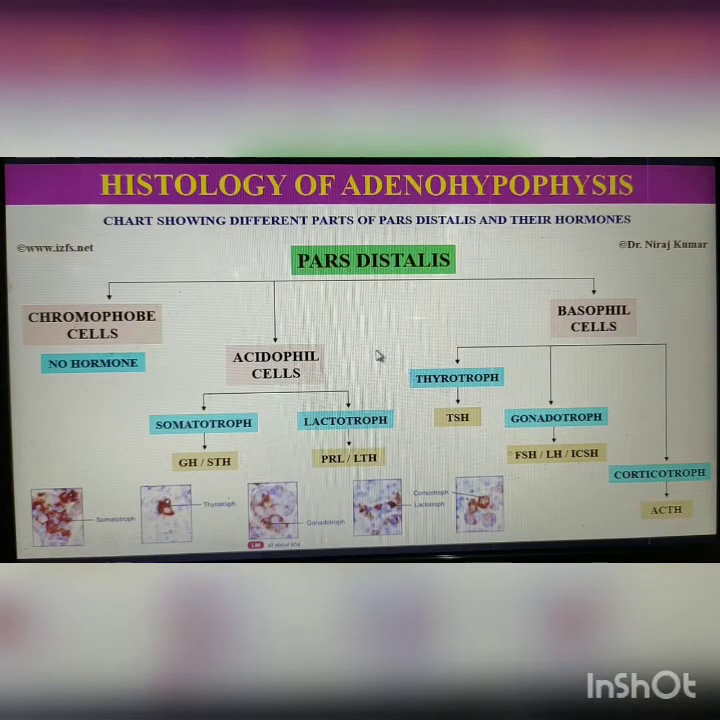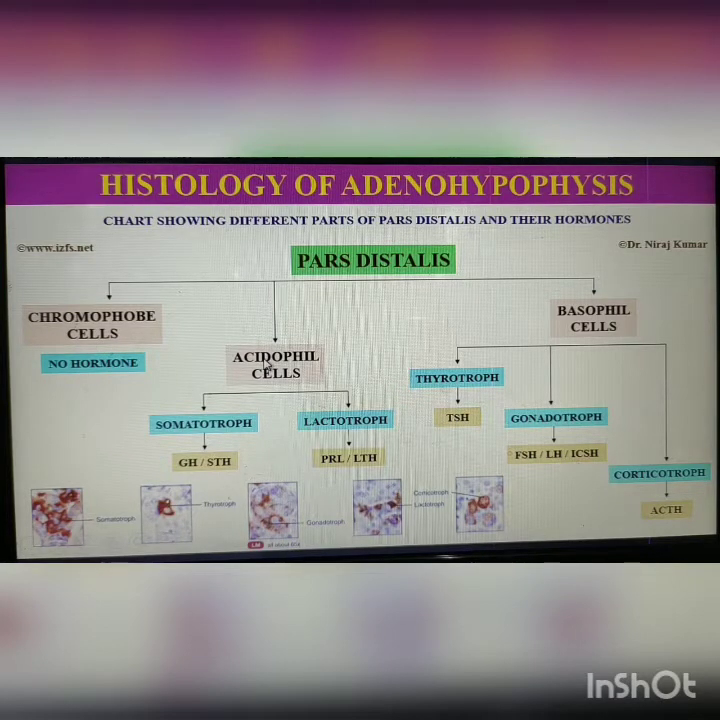Now pars distalis is again divided into three parts: chromophobe cells, acidophil cells, and basophil cells. Chromophobe cells constitute 50% of pars distalis, while acidophil cells constitute 35%, and basophil cells are only 15% of pars distalis.